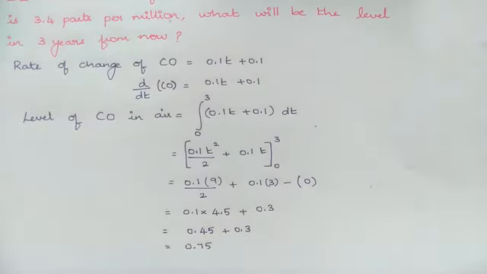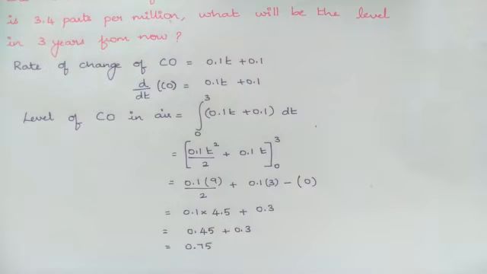But the question is to identify what will be the level of carbon monoxide in 3 years from now. So in total, after 3 years, now it is 2022, in 2025, what will be the level? At present we have 3.4 parts per million carbon monoxide in the air. In 3 years, additionally we will have 0.75 parts per million.